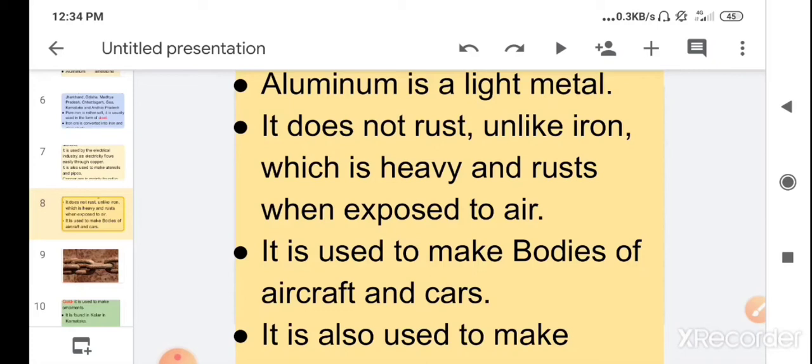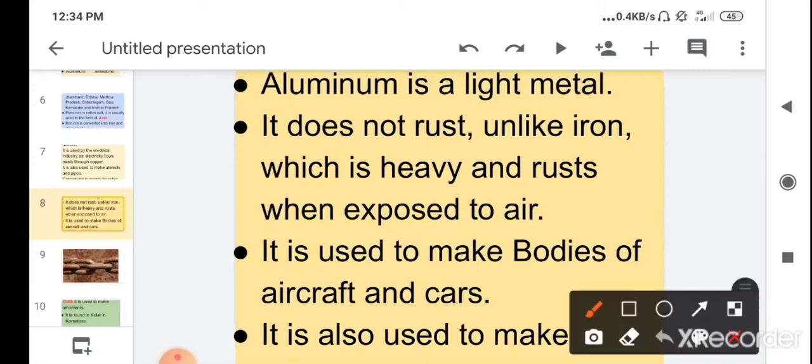So iron is a heavy and rusting metal, but aluminum is not as heavy as iron and does not rust when exposed to air.